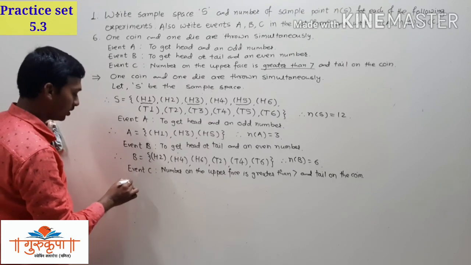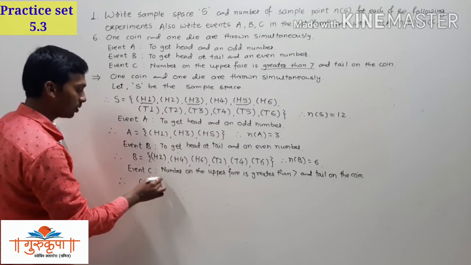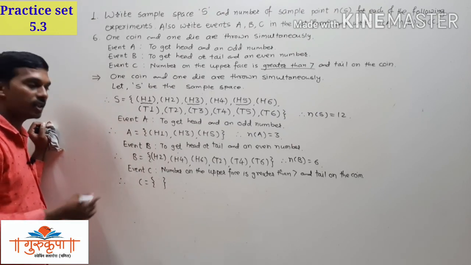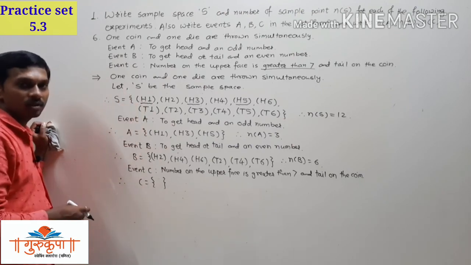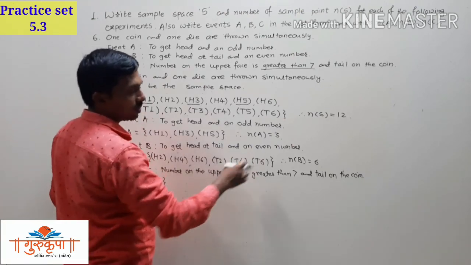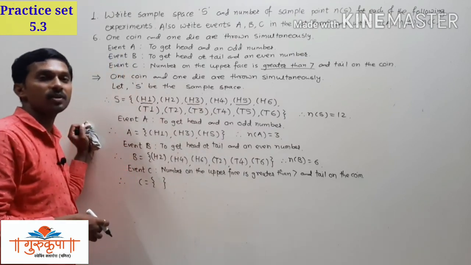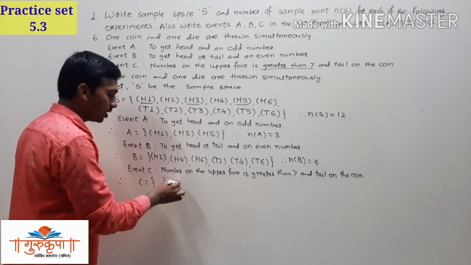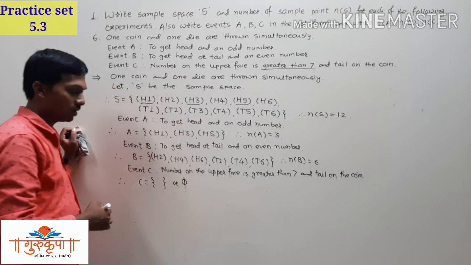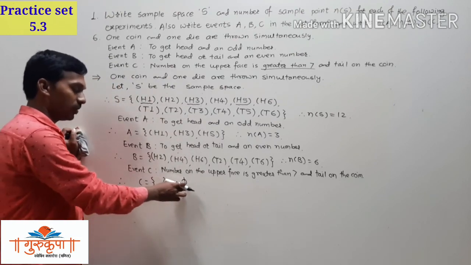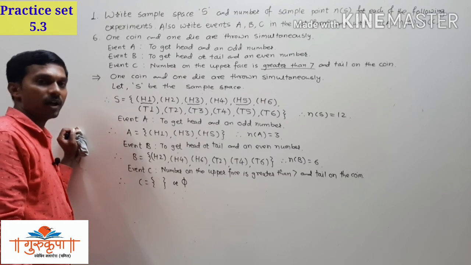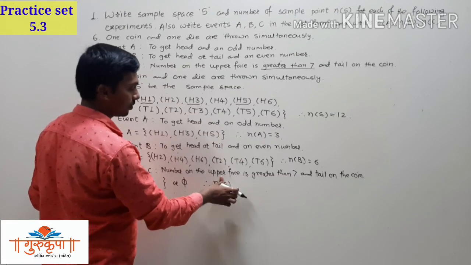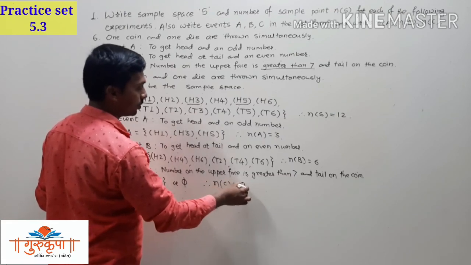So here you can write C is equal to empty set. There is no element satisfying this condition because there is no number which is greater than 7 on the die. So we have C is equal to empty set, or we can write the symbol phi. C is equal to empty curly bracket, or you can write the symbol phi. There is no element, so number of C is equal to 0.